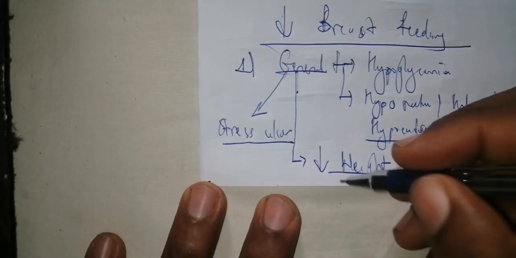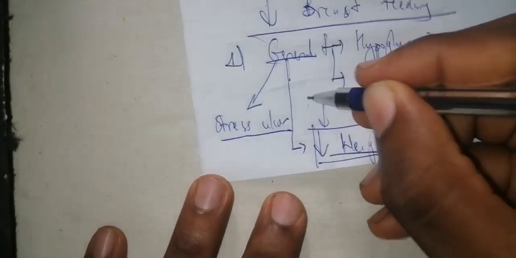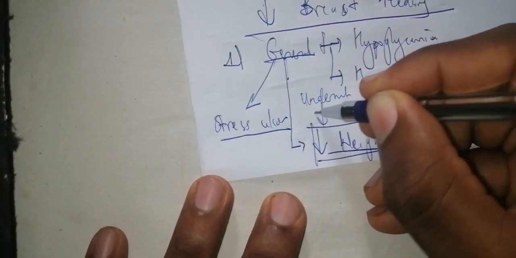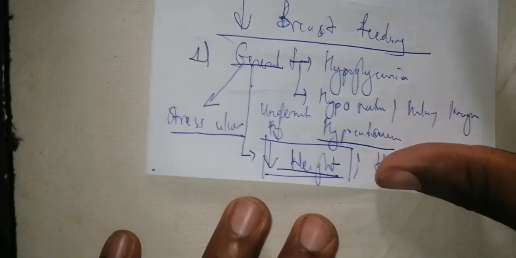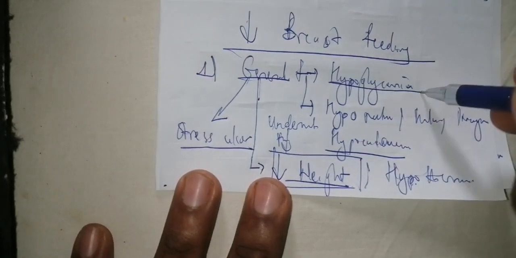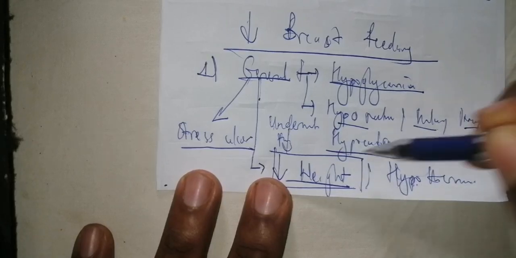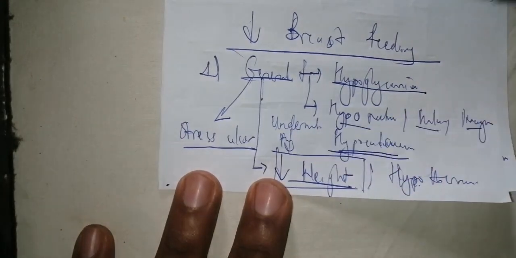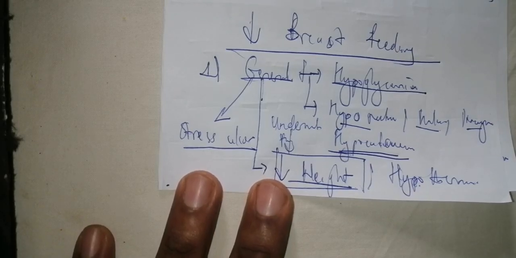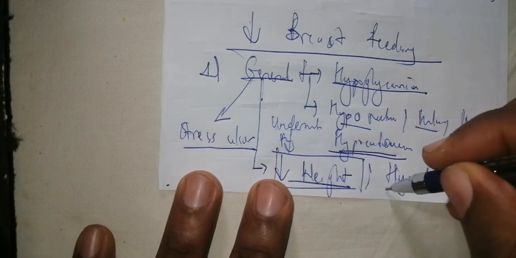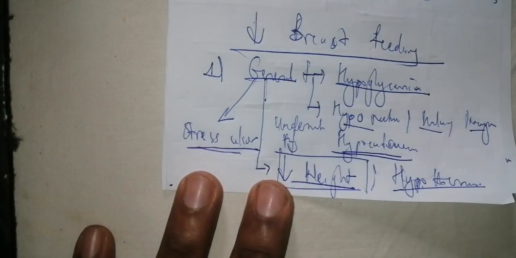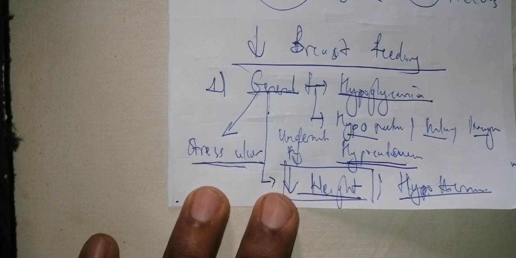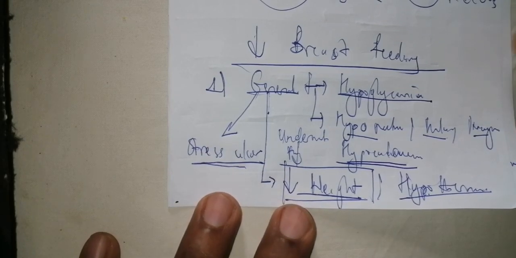And lastly, this reduced weight is what is called undernutrition of the child, or failure to thrive. So those are the different complications of birth asphyxia from reduced feeding. The reduced feeding is going to result in hypoglycemia, hyponatremia, hypokalemia, hypomagnesemia, hypocalcemia, and undernutrition or failure to thrive. When there's undernutrition in the age less than 1 year, it's not called malnutrition, it's called failure to thrive. There can be hypothermia from this reduced breastfeeding, and there can also be stress ulcer from a local reduction of the perfusion of the feeding at the level of the stomach.